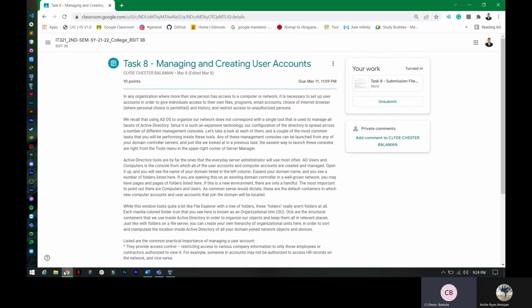Administrators use ADS to manage the Active Directory, or AD, networks. The easiest way to launch these consoles is right from the Tools menu in Server Manager. AD Users and Computers is the console from which all user accounts and computer accounts are created and managed.